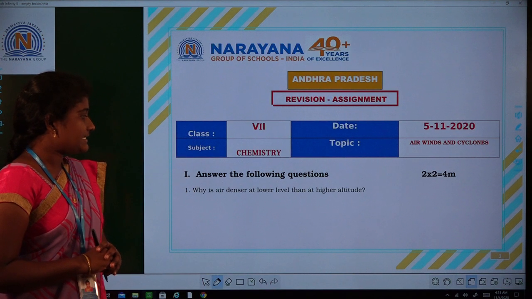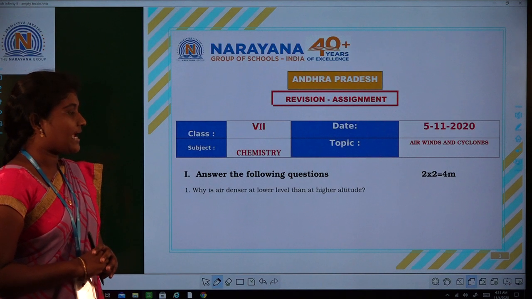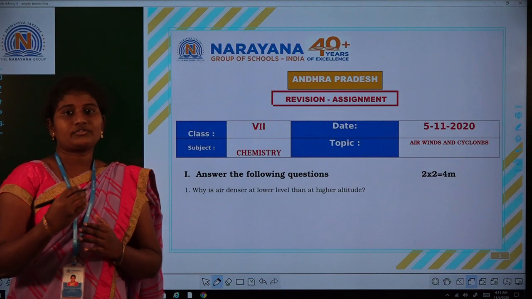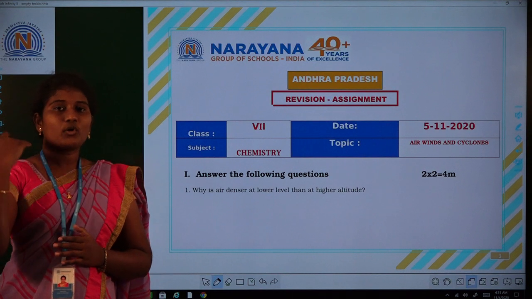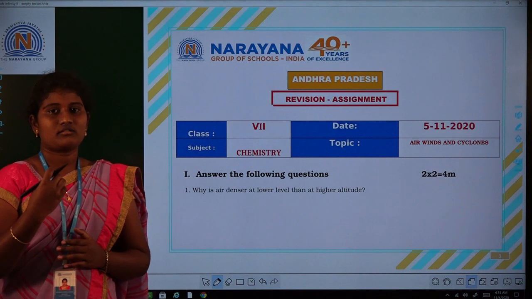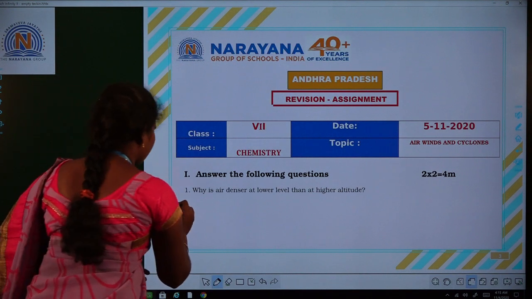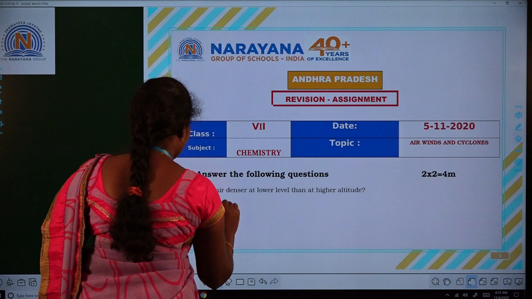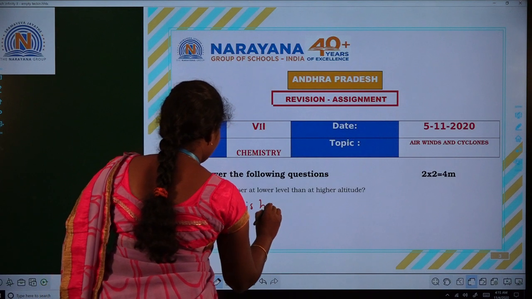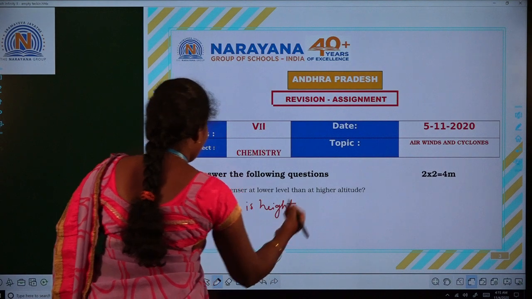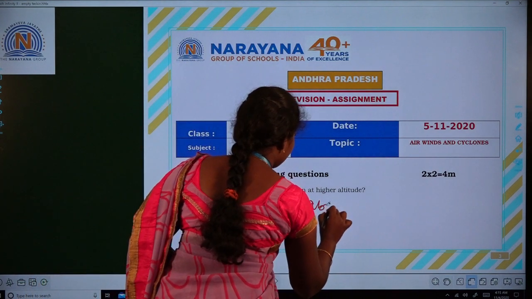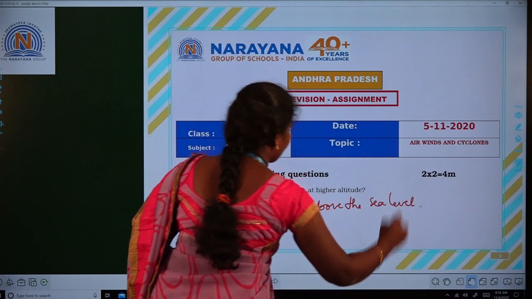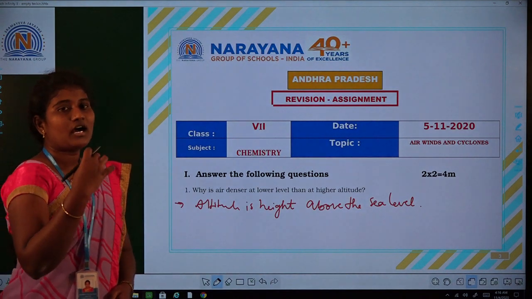Why is air denser at lower level than at higher altitude? At higher altitude, the level above the sea becomes higher and the air becomes less dense. Altitude is the height above the sea level, and the air decreases.